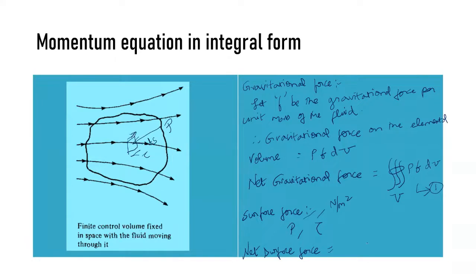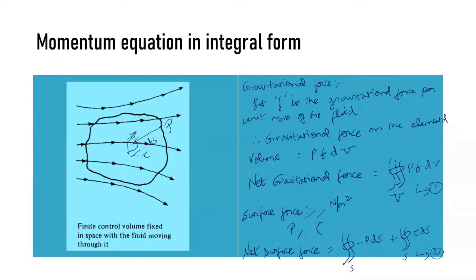So what will be your net surface force? It is the surface integral over S of minus p into dS, and then plus the surface integral over S of shear stress into dS. Here I have put the surface integral over pressure times area, and then the surface integral over shear stress times area. So this is going to be your net surface force, and this is your equation number 2.